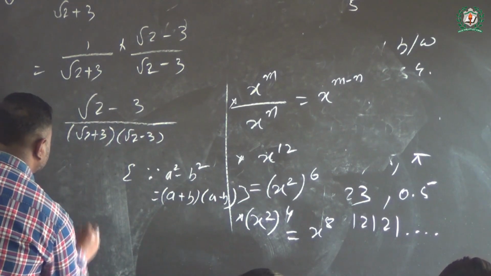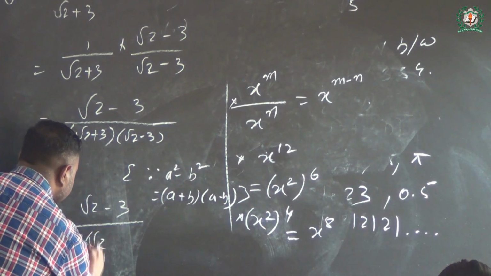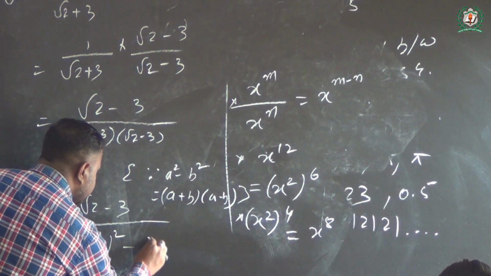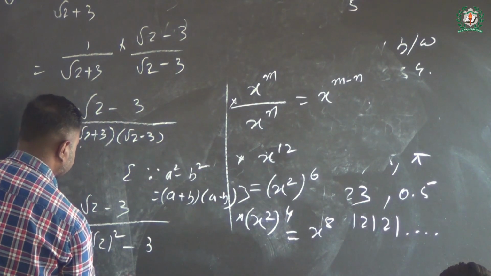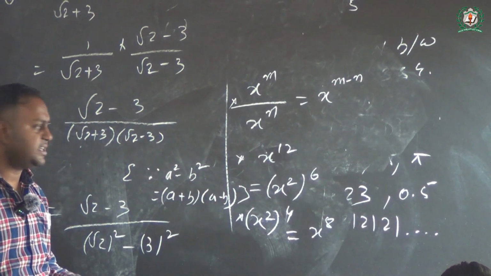So that means root 2 minus 3 whole by root 2 square minus 3 square. So what is the ultimate answer, bachche? Can you tell me?